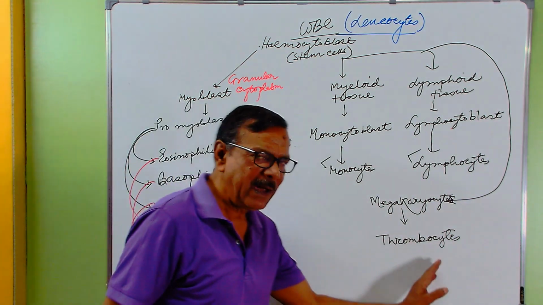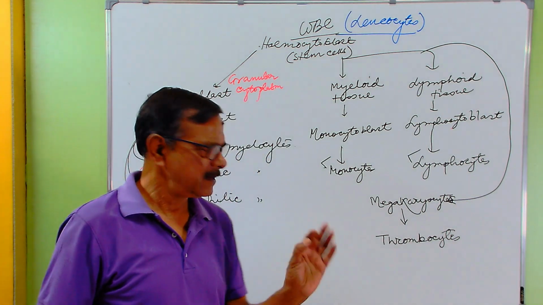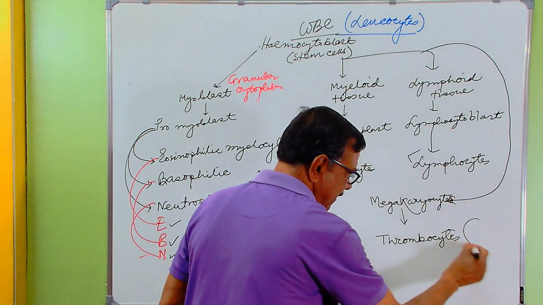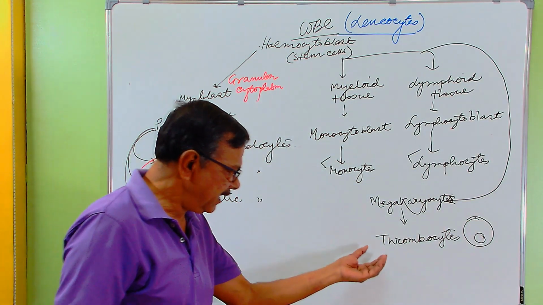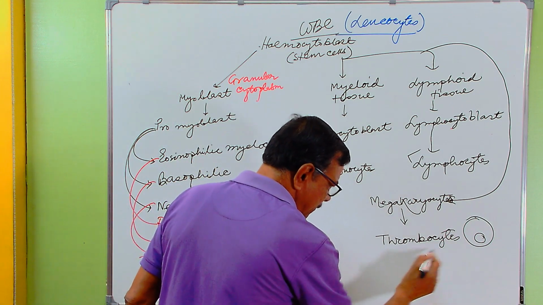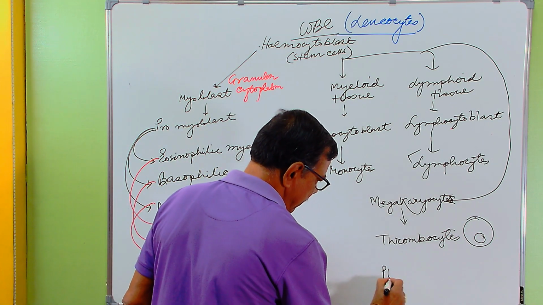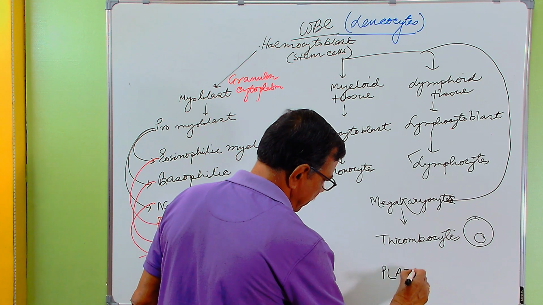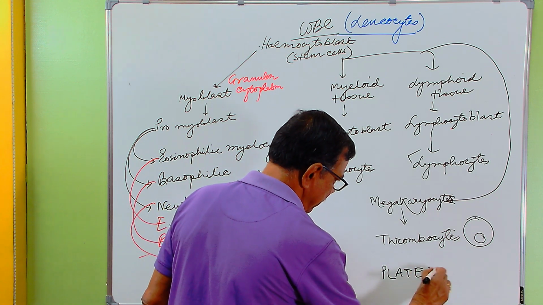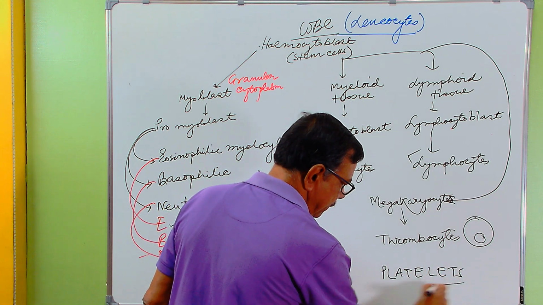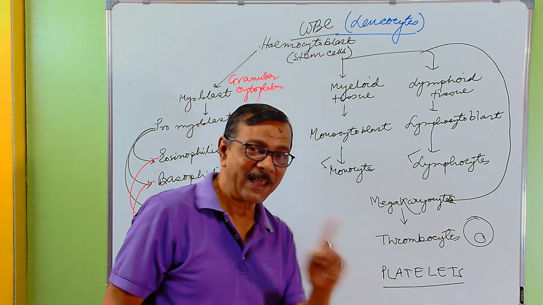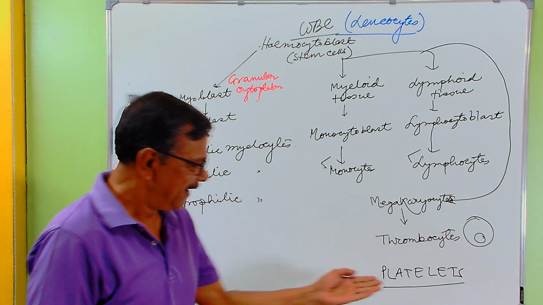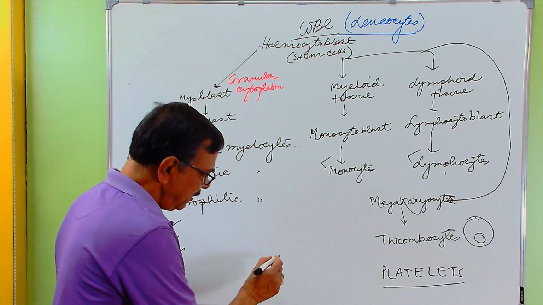Now, all the mammals except human have a nucleus in their thrombocytes. In human, these thrombocytes are known as platelets. They do not have a nucleus, and they are like plates.